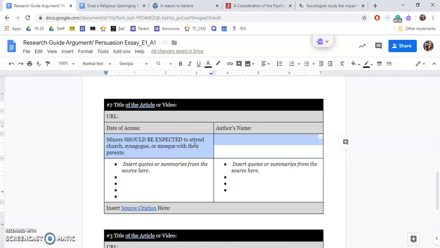Should minors be expected to attend church, synagogue, or mosque with their parents? So if that's the prompt, one claim would be minors should be expected to attend church, synagogue, or mosque with their parents, and the other claim is that minors should not be expected to attend church, synagogue, or mosque with their parents. So we're going to start with an article.